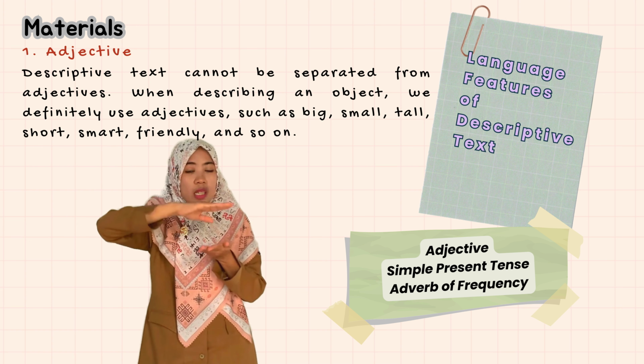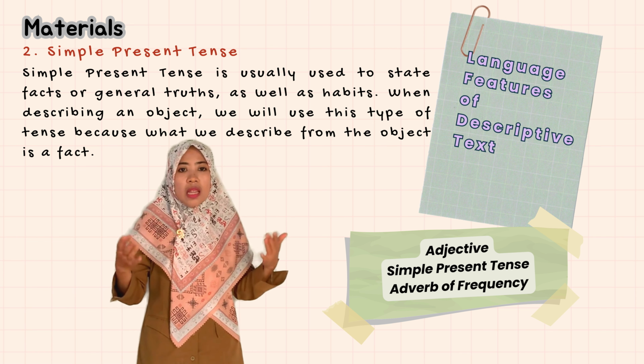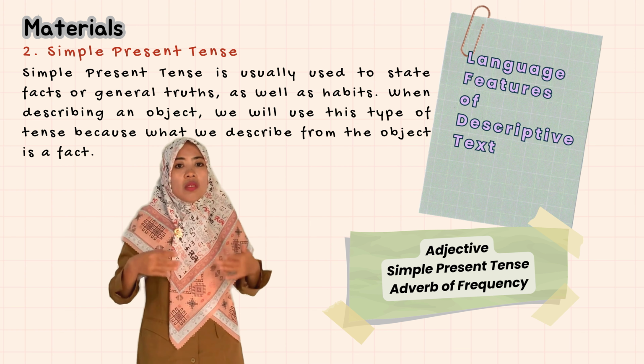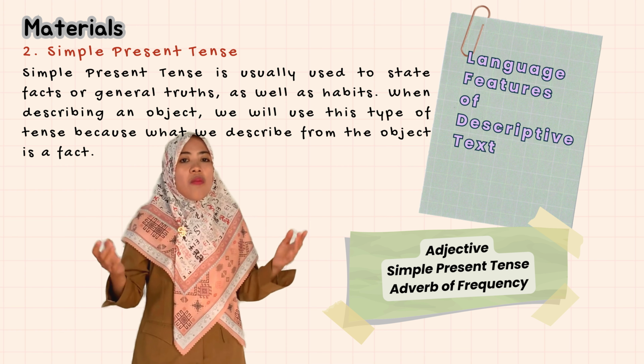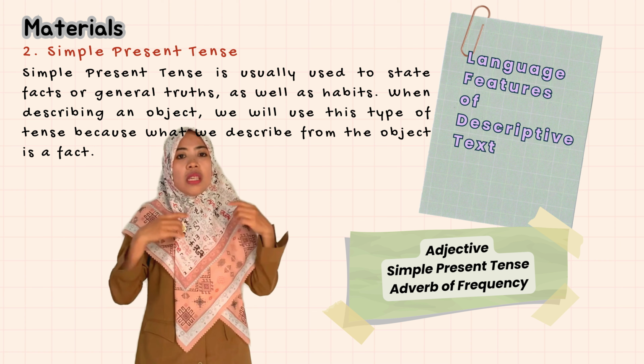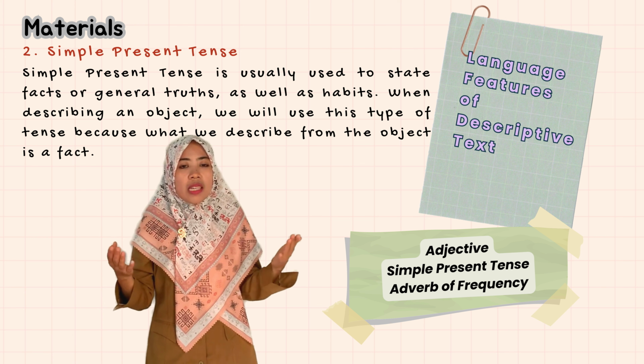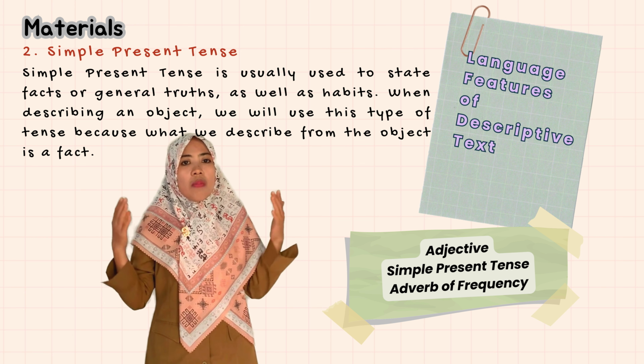And the second point is simple present tense, because why? Simple present tense is usually used to tell the general truths or the facts about something. So in describing an object or a thing, we use simple present tense because we describe the facts or the general truth about the objects.